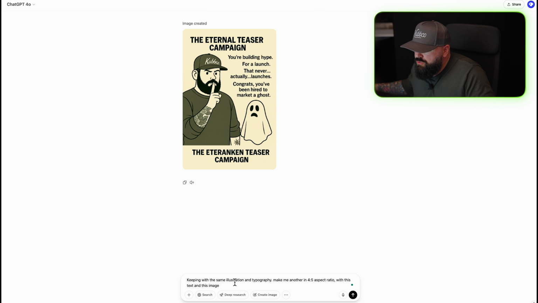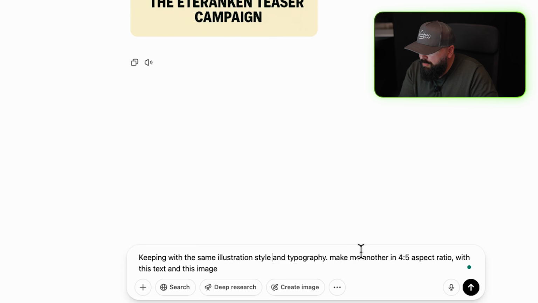Keeping with the same illustration style and typography. Don't do Frankenstein stuff. Like, how do I say that? I need to sort of refresh this a bit. I think I need to start a new chat. You know that? Let's start a new one.